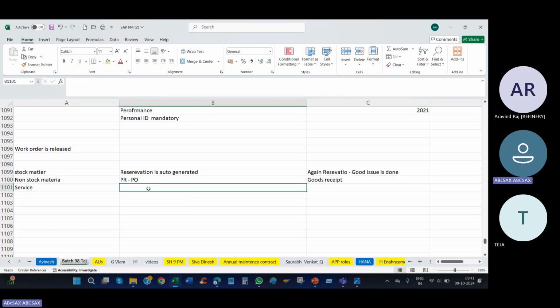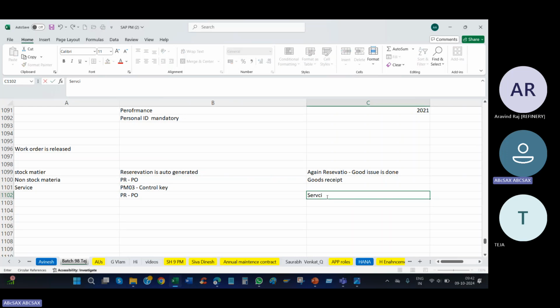For service, we don't have the skilled people or the resources to do the work, so we need to call third party people to come and do the work. So in our PM model, we need to change the service control key. Very important: the service control key, PM03 normally. Standard PM03, that we will discuss. Against the control key, again PR and PO, but after PO, the service entry sheet is done. This is the MM flow.